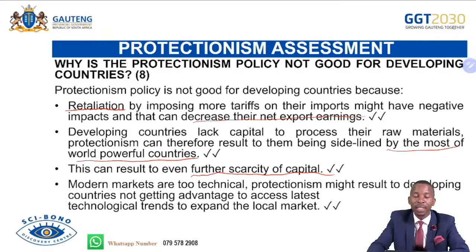Modern markets are too technical. Protectionism might result in developing countries not getting the advantage of accessing the latest technological trends to expand local markets. If we are sidelined as a country, it will be difficult for us to access the latest technical trends that are very important for us to improve our production and our economy.